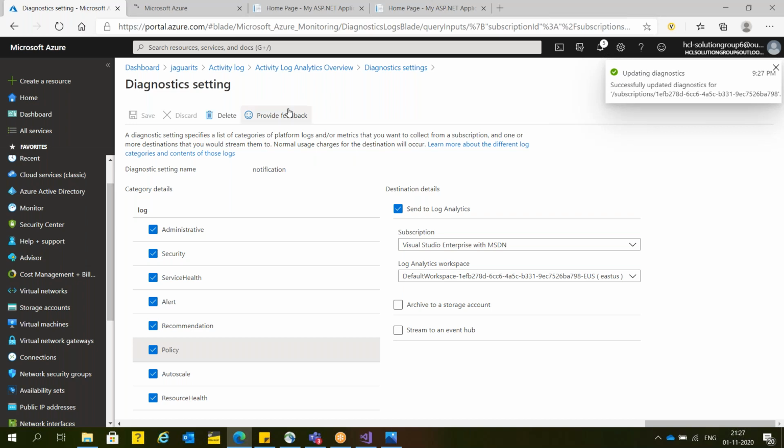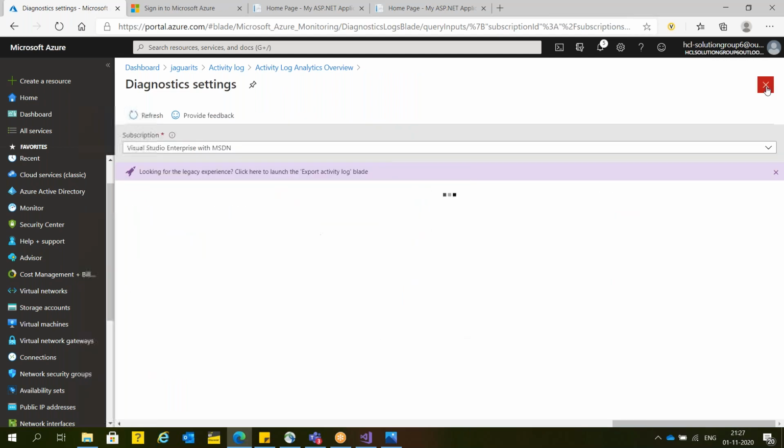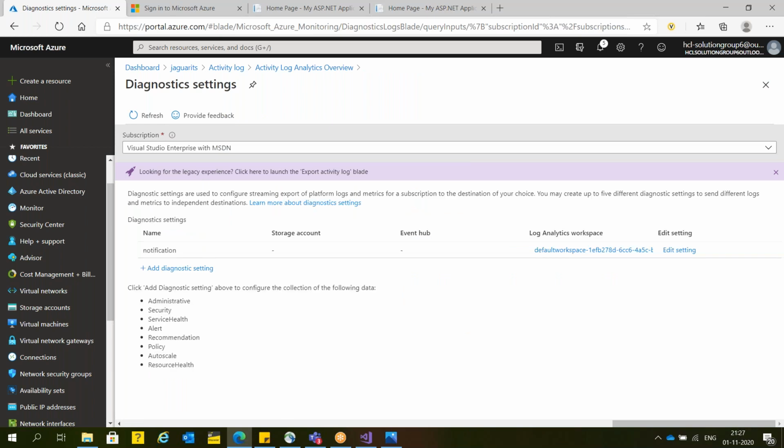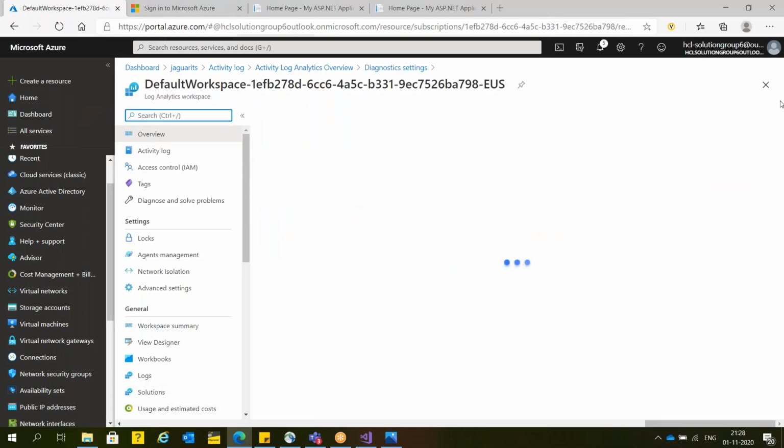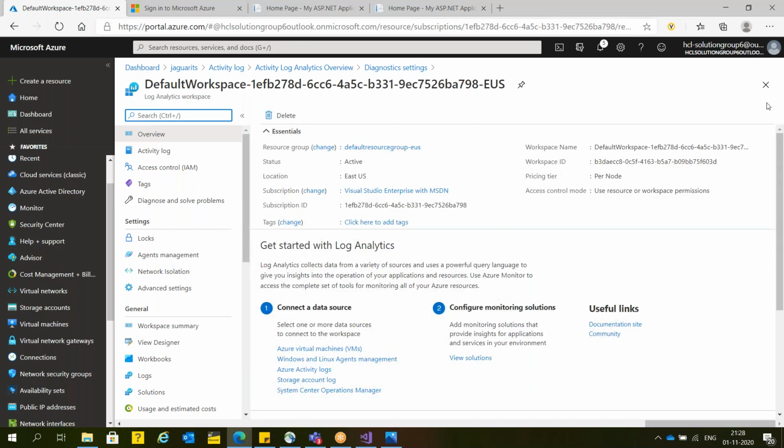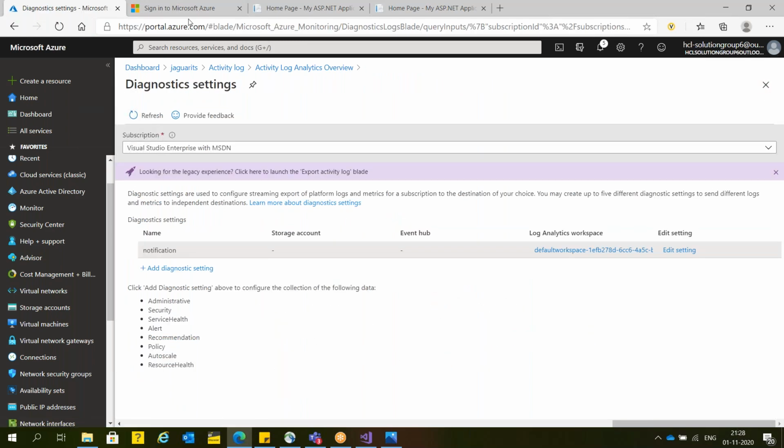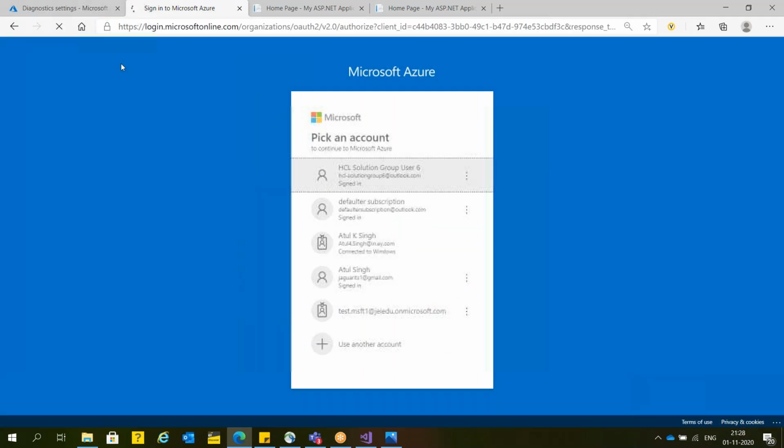Here I'm going to create a duplicate tab. Give me a minute, guys.